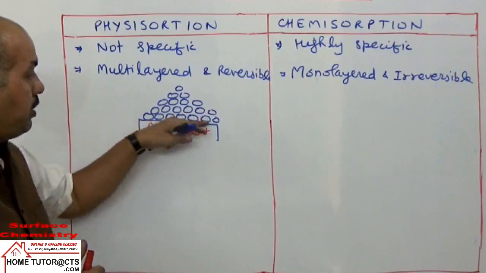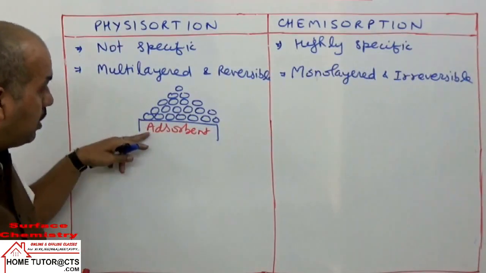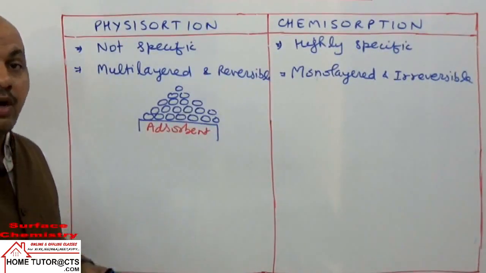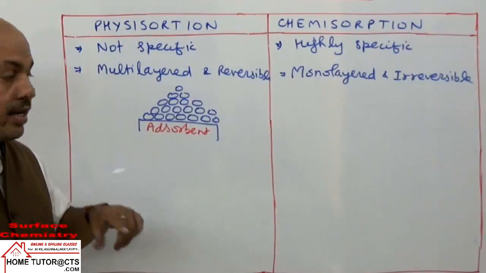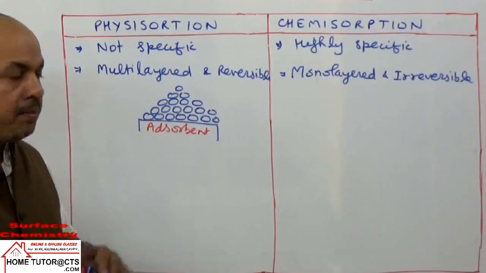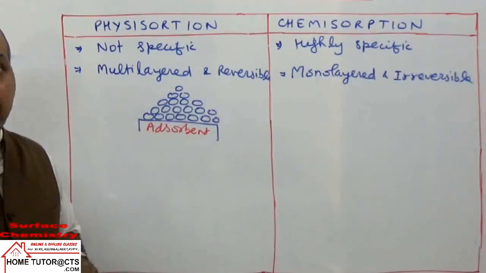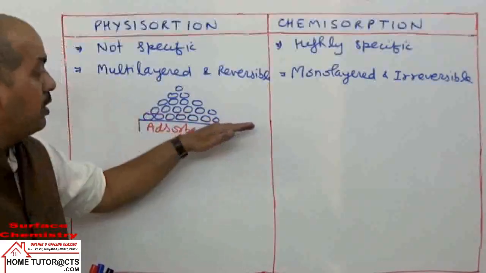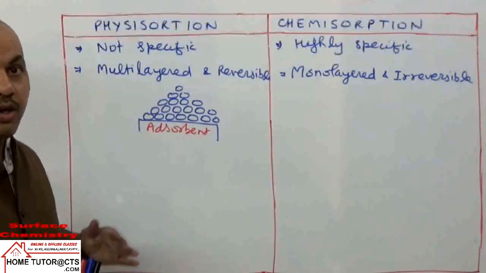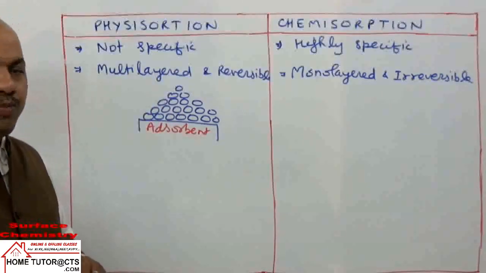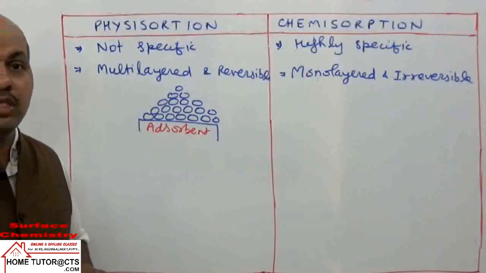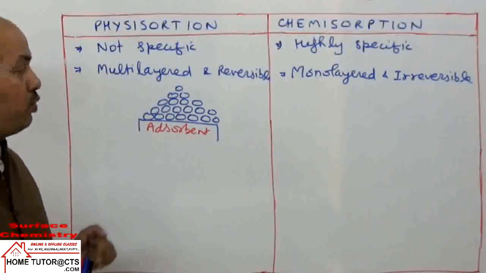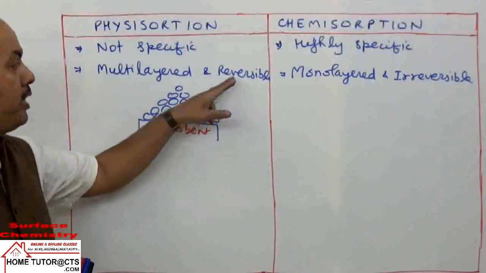So close to this, they will have attraction force by the adsorbent, and the upper layer can also attract other molecules because of some van der Waals interaction which can occur among the gas molecules. But definitely the stronger forces are between the adsorbent and adsorbate. So close to the surface of the solid adsorbent, we will have more number of molecules, and for the outer layer molecules, attraction keeps on decreasing. So the outer layer will have fewer molecules, it becomes multi-layered, and यहाँ पे क्या होता है?